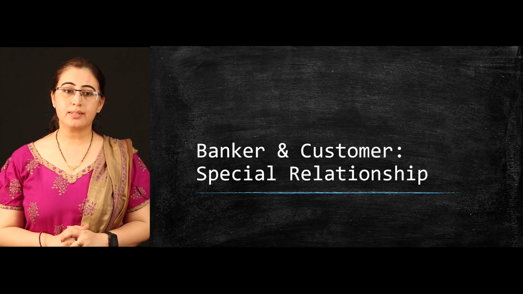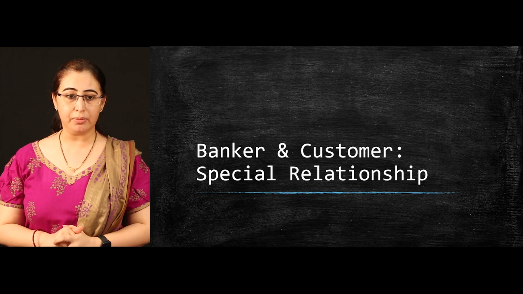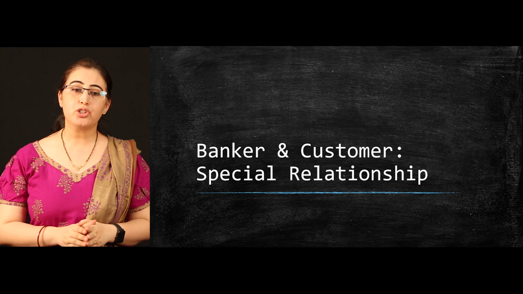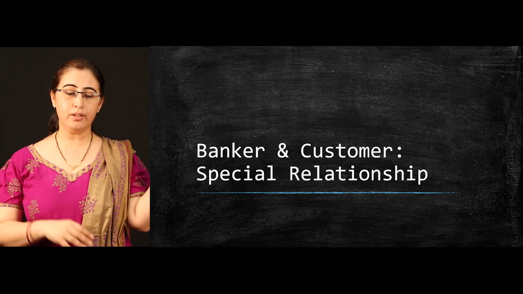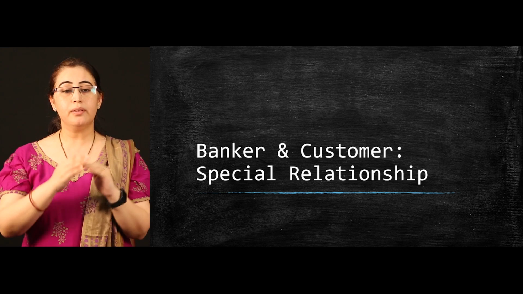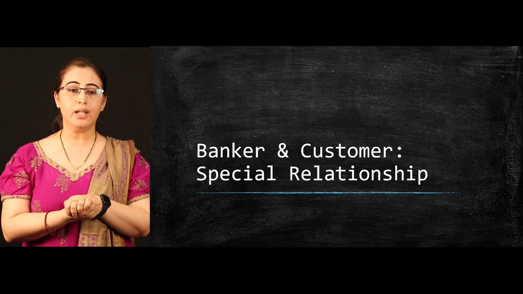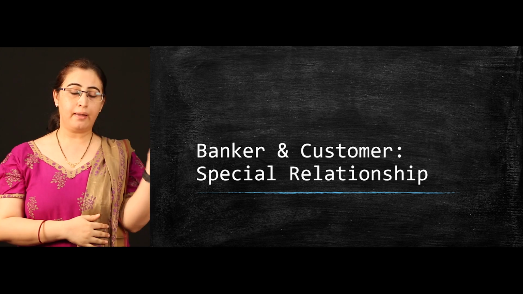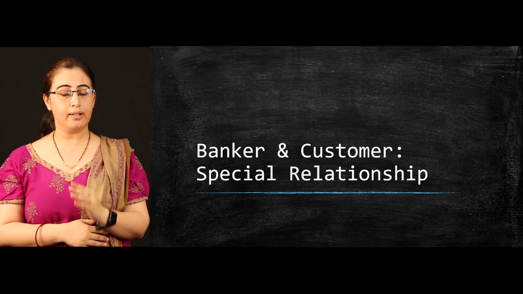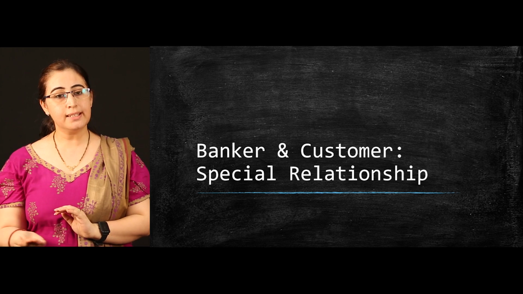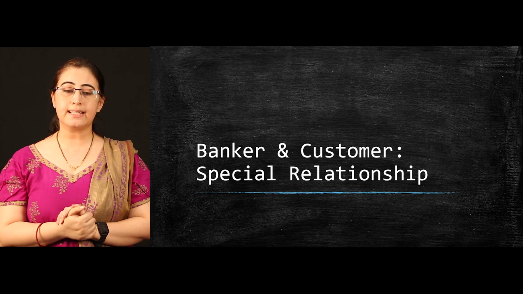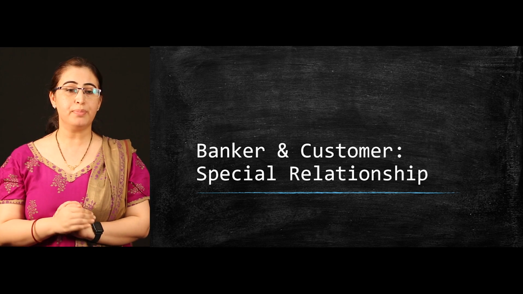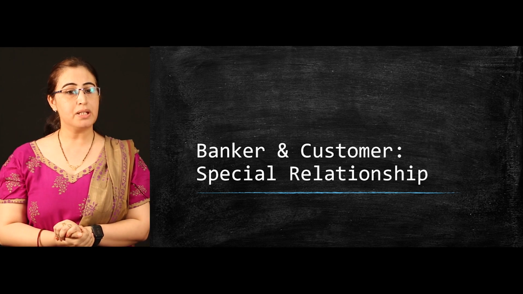In our last video session, we discussed the general relationship between banker and customer. In our previous classes, we discussed the functions of banking, which are classified into two parts: primary function and secondary function. Similarly, on the basis of primary function, the general relationship between banker and customer is classified as a creditor to debtor relationship and a debtor to creditor relationship. The secondary functions are agency and utility functions, and the relationships based on the secondary function are special relationships.